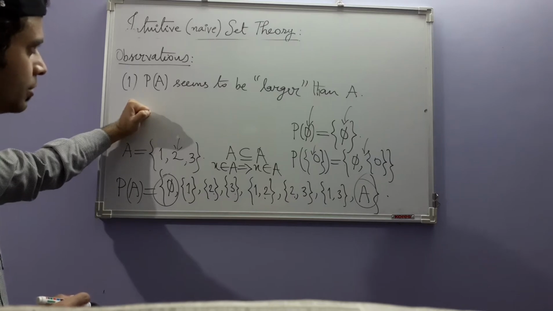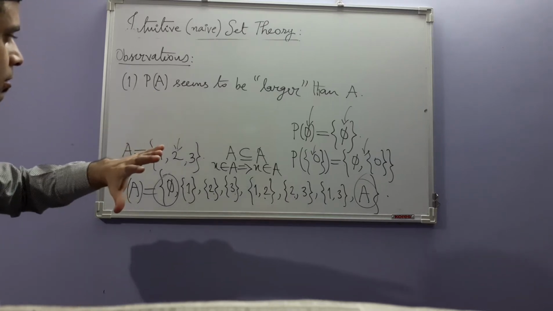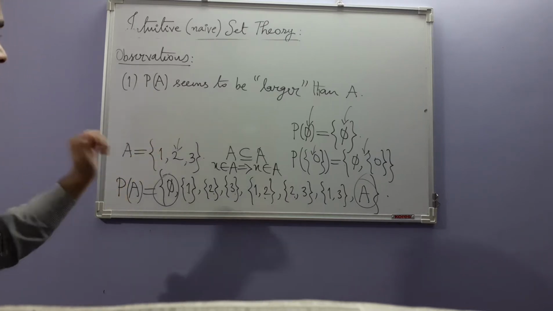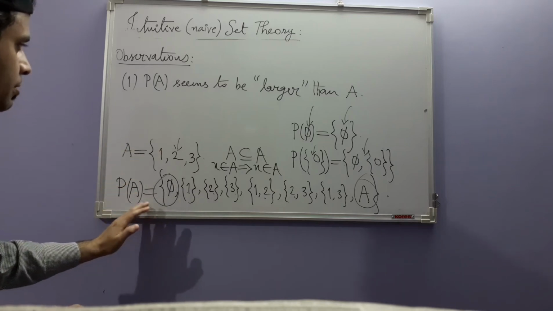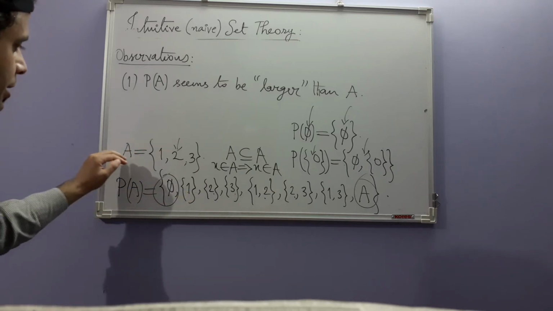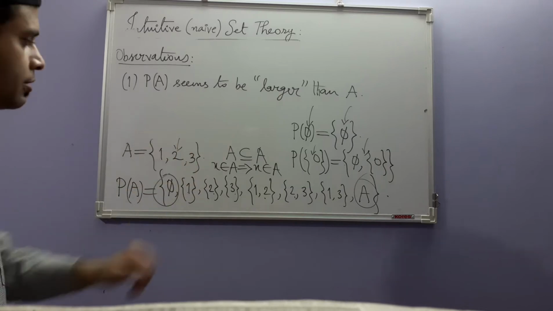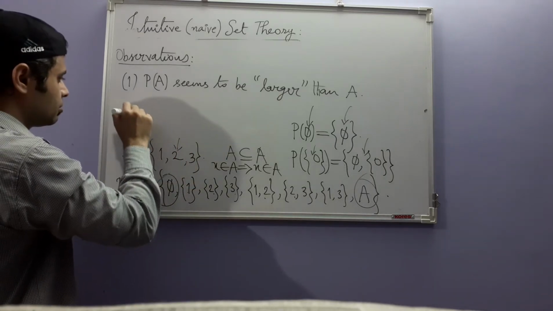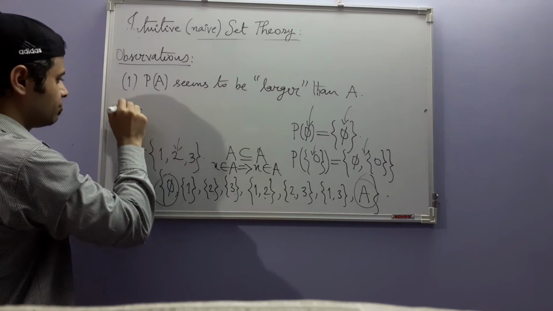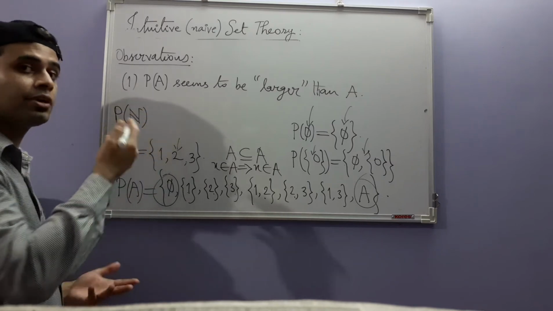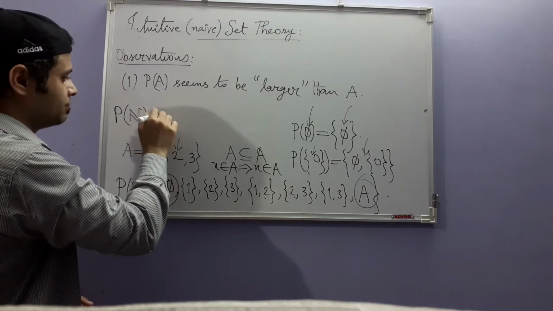Now, this, however, can be meaningfully stated only when A is finite. What about the power set of the set of natural numbers? Can we even think of that?